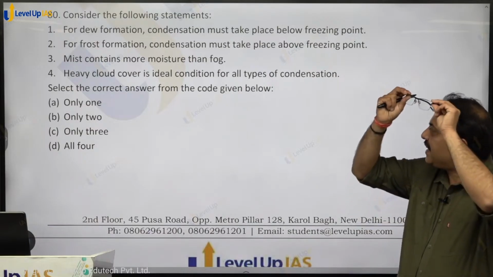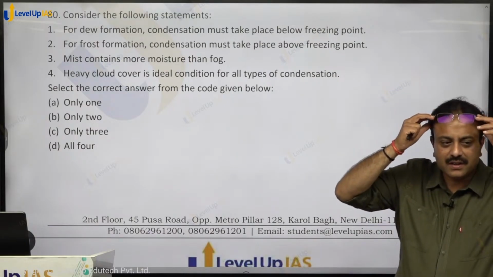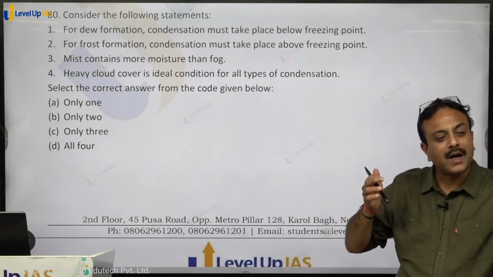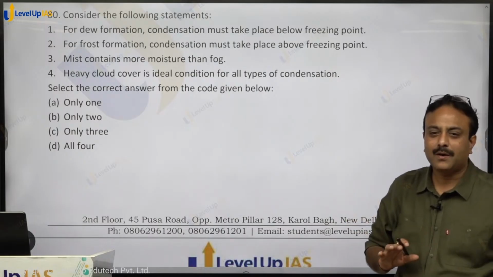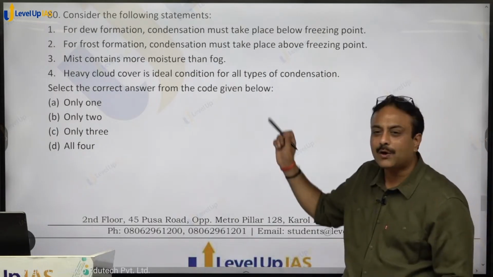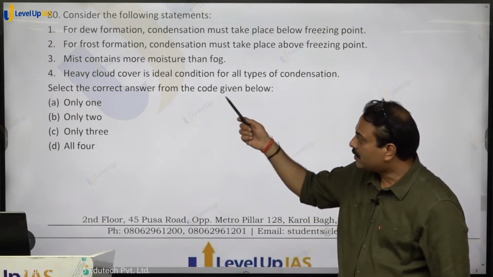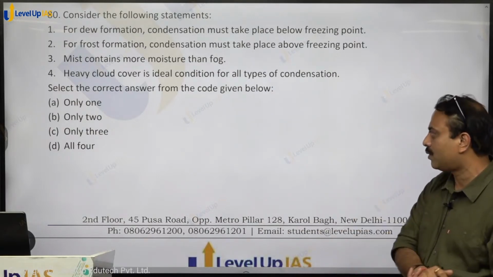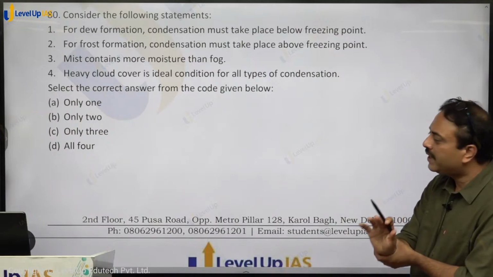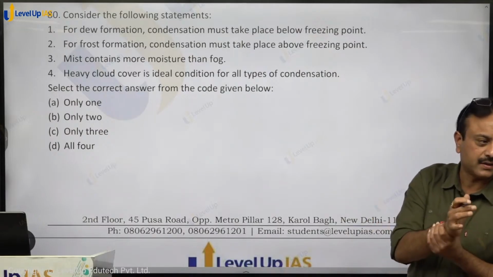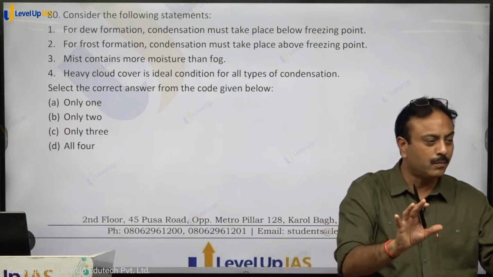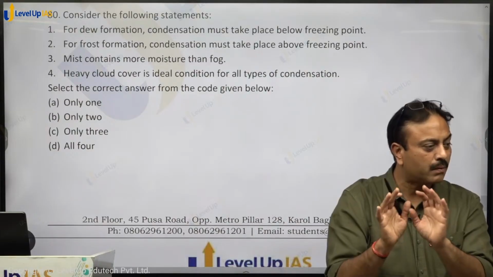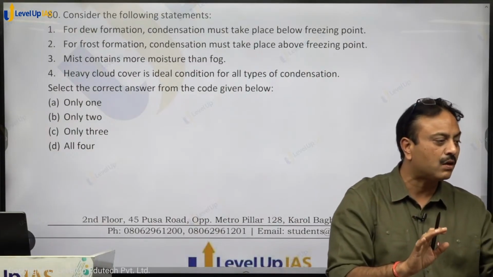Heavy cloud cover is ideal condition for all types of condensation. There should be no cloud cover in general, leaving aside the formation of clouds themselves. On the surface of earth for condensation to take place, cloud should not be there, right? So 3 and 4 are wrong. Sorry, 1 and 2 are wrong, and 4 is also wrong. Only 3 is correct, so only one, option A. Same volume: in mist, more number of particles, concentration of water more. In fog, less number of particles, concentration of water less.